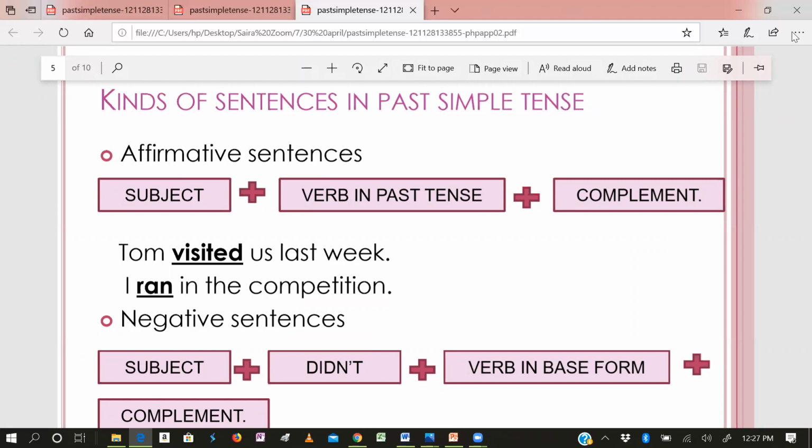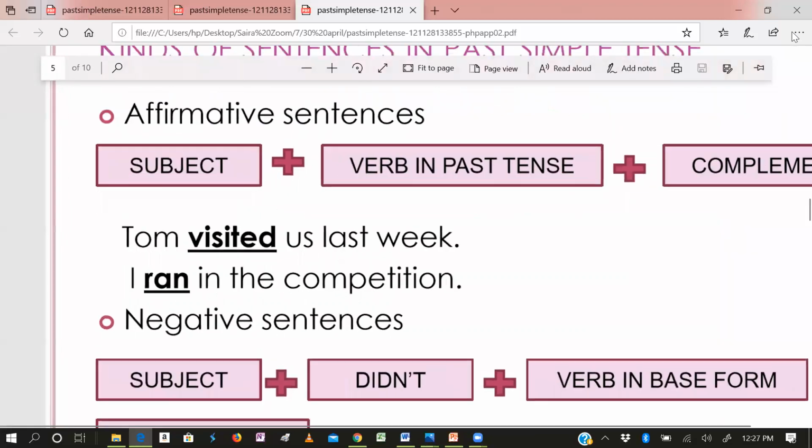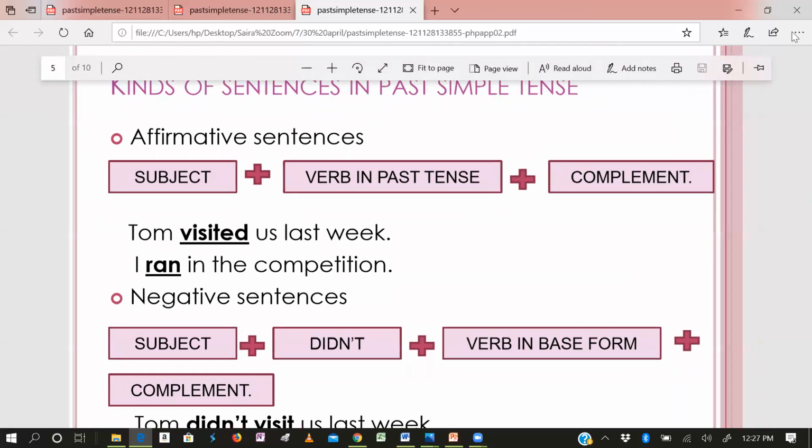Tom visited. So you can see the second form of the verb is used. Before that, in simple present tense, we use the first form. Here, visited is the second form. Visit is the first form. Visited is the past form. So in simple past tense, we will use the past form. Past form we say is the second form.